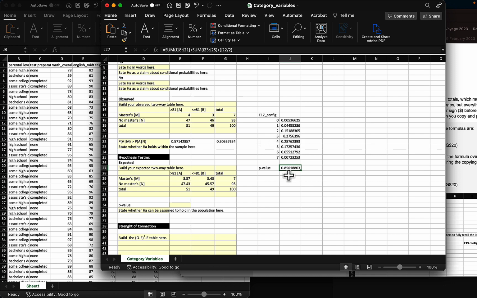However, in this case, I get a p-value that is much larger than the 0.05 that I'm after, so I'm afraid that's the end of our problem number 3. I cannot assume that my hypothesis holds in the population, and everything else after that is not applicable.